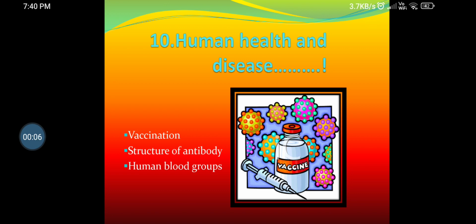Good morning, students. We are going to start lesson number 10, Human Health and Disease. In this video, that is lecture 1, we are going to cover vaccination, structure of antibody and human blood groups.